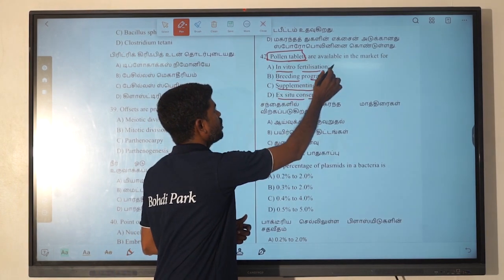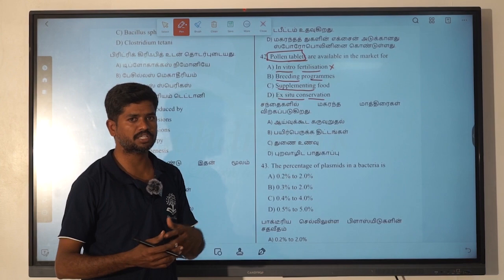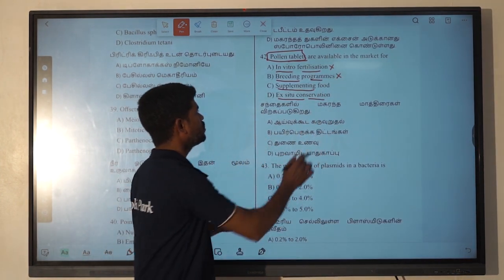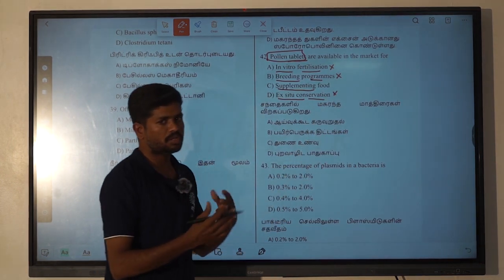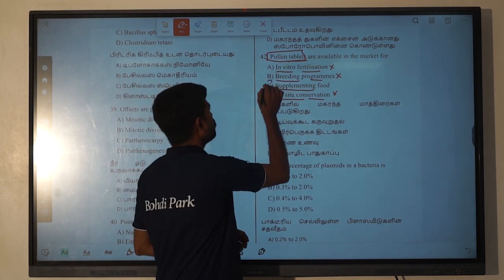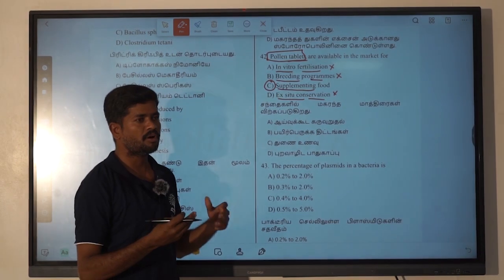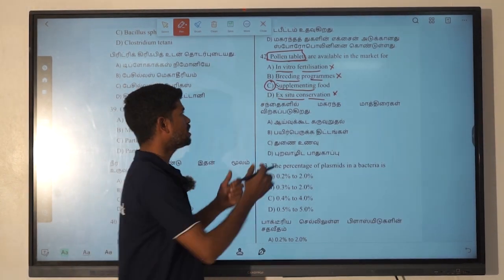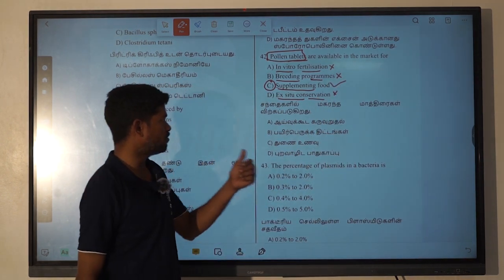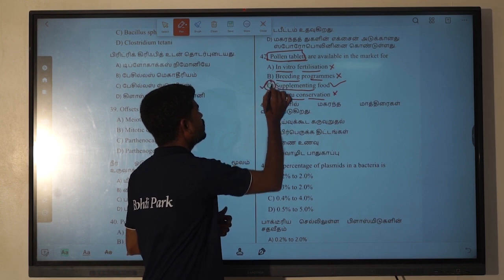So breeding programs are for the reproduction of such organisms to enhance the numbers. It is also not. So ex situ conservation, we are not going to store pollen grains. So why are we going to eat this? The sports persons as well as some immunologically weakened persons are eating the pollen tablets as supplementing food. Okay, so for this one, 42nd, the C option is the correct one.